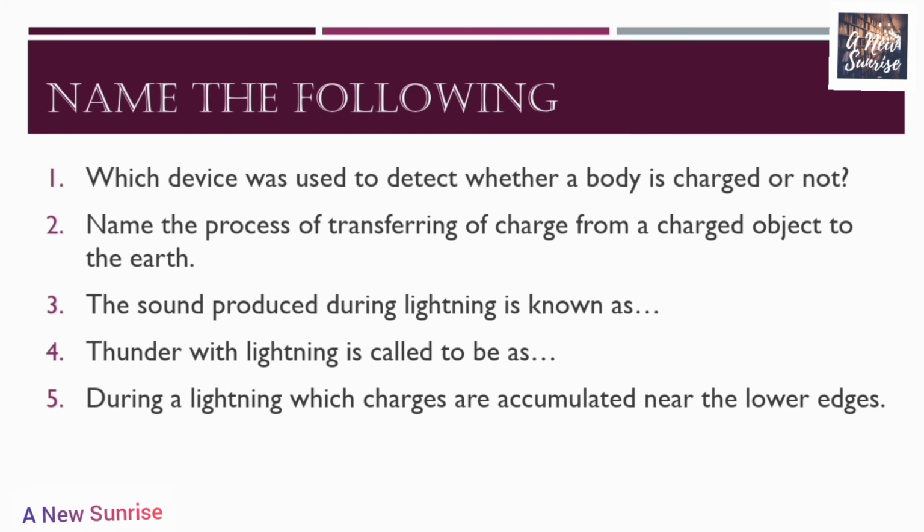The process is known as earthing. The sound produced during lightning is known as thunder. Thunder with lightning is called a thunderstorm.